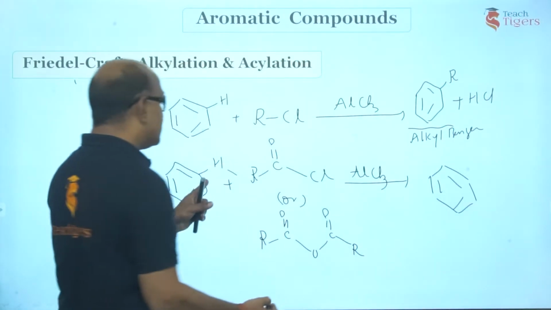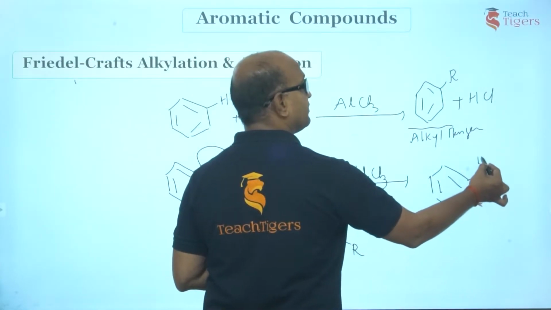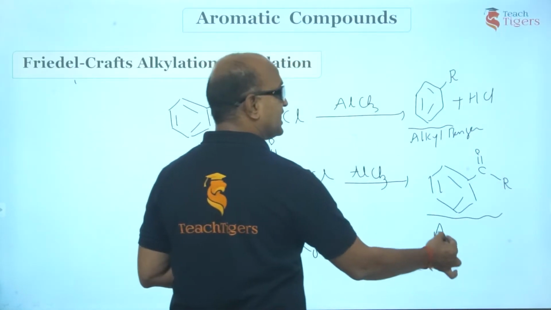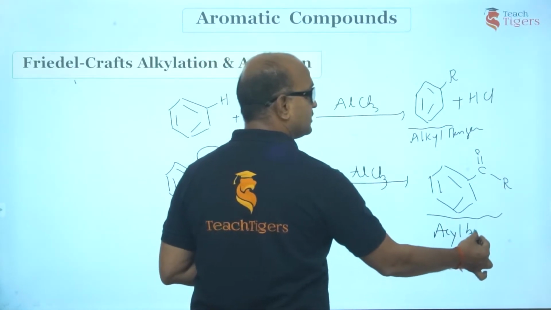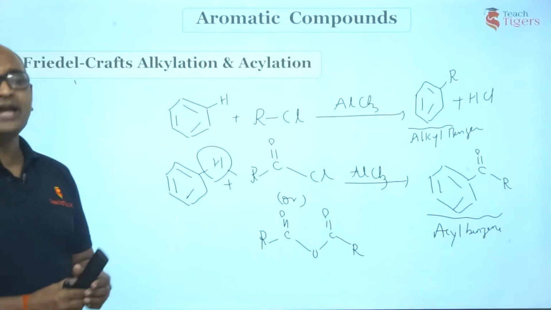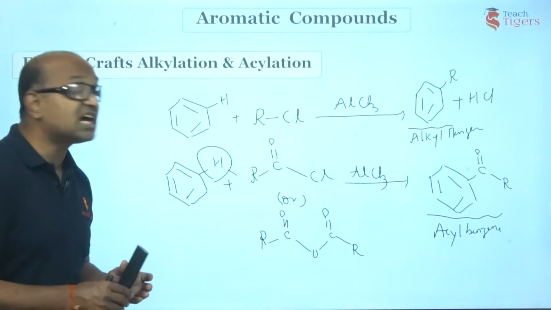What does it mean? The hydrogen of benzene would be replaced by the C double bond O R group. We call this acyl benzene. So guys, benzene reacts with acid chloride or acid anhydride in the presence of AlCl3 to give acyl benzene.